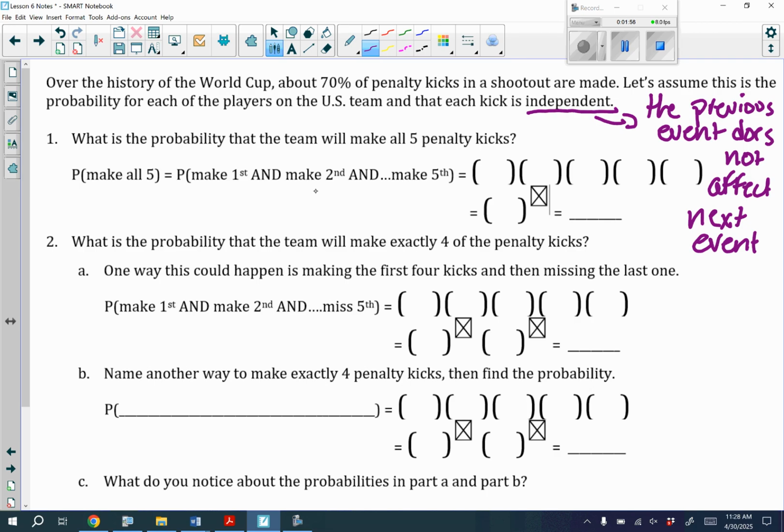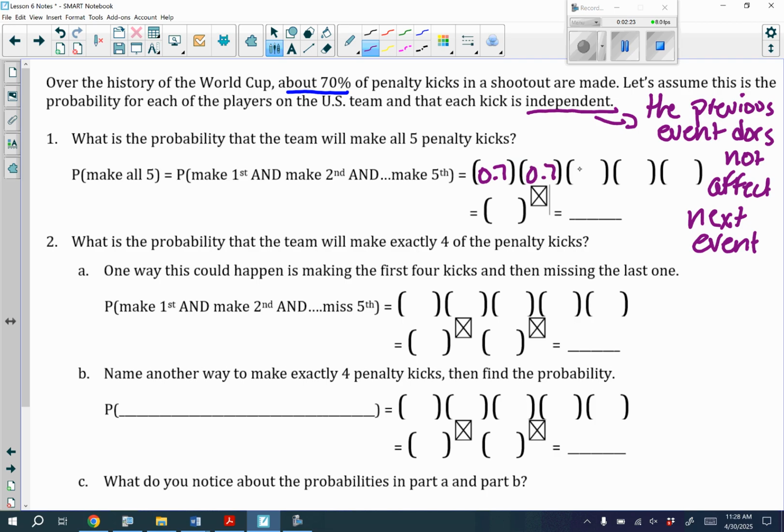Well, let's think about this. To make the first, what do they say? What's the percentage that they make their penalty kicks? Well, they said it is about 70%. Now, we're going to change this into a decimal. We're going to make it 0.7. Now, what about the second one? Well, if the first event does not affect our second event, the probability stays the same. So even the second time, they have a 70% chance of making it.